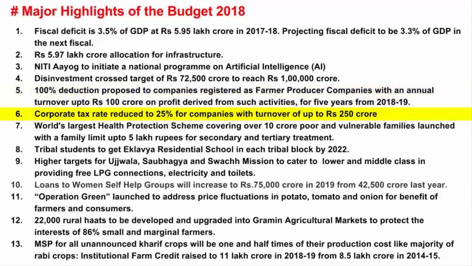And the next point is also on a similar note. Corporate tax rate reduced to 25% for companies with turnover up to 250 crore. Now this announcement will benefit the entire micro, small and medium enterprises who file their tax returns. In last year's budget it was 30%. It has been reduced to 25% this year. And companies with a higher turnover will continue to pay 30% corporate tax.